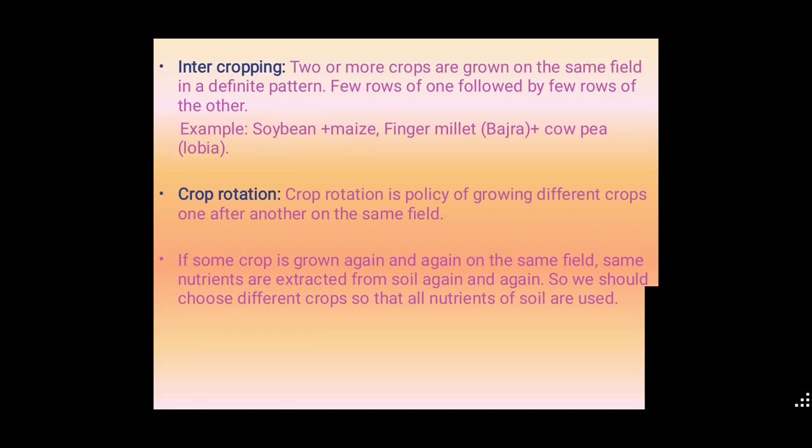So we should choose different crops so that all nutrients of the soil are used. In the soil so many nutrients are there, but if we use the same crop again and again, the crop absorbs only the same nutrients. To use all types of nutrients from the soil, we can change the crops. That is called crop rotation here.